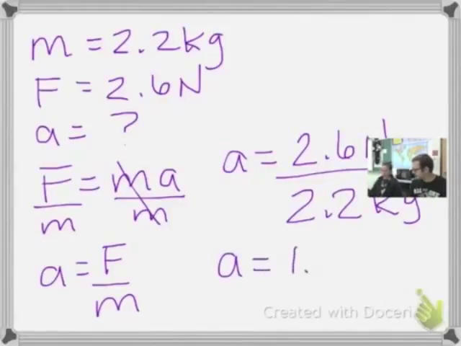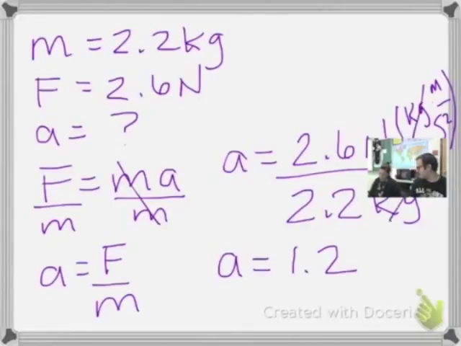Now, what are our units going to be? Newtons? No. Well, all right, guys. Remember, the Newton is the kilogram meter per second squared. And we're able to cancel out those kilograms. So we're left with meters per second squared. And does that look familiar for an acceleration unit? Yes, it does.